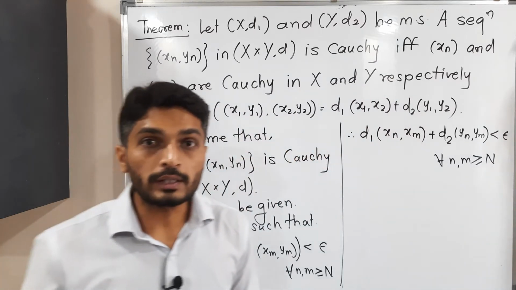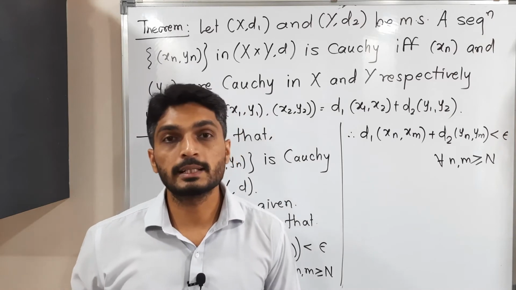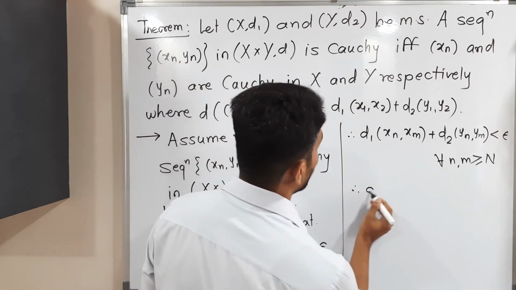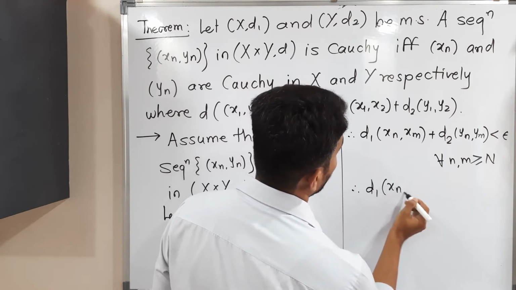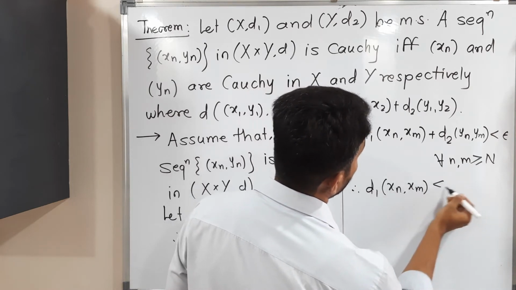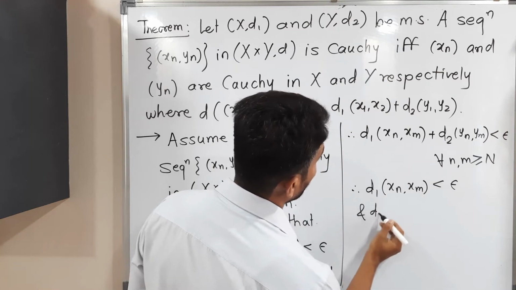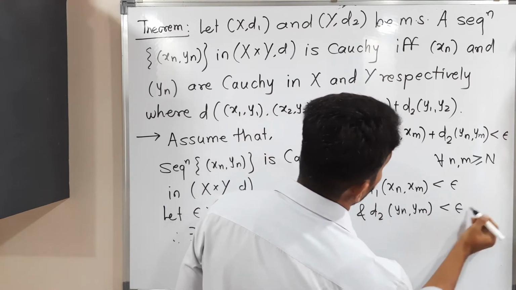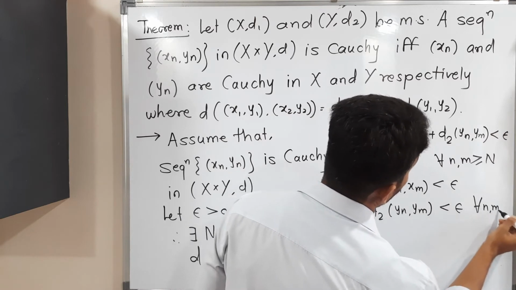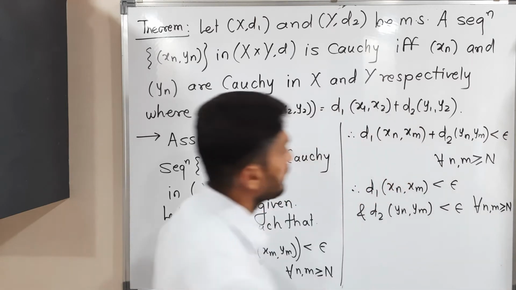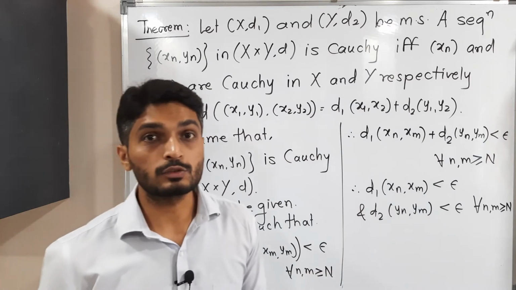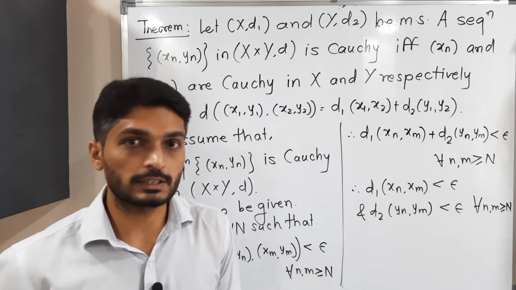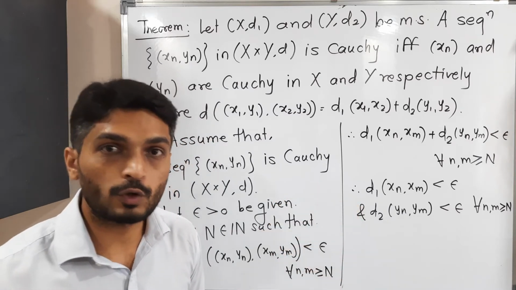We are adding two non-negative terms and their sum is less than epsilon. That means each term is less than epsilon. So therefore, d1 of xn xm is less than epsilon and d2 of yn ym is less than epsilon for all n, m greater than or equal to capital N. Therefore, the sequence xn is Cauchy in the metric space (X, d1) and the sequence yn is Cauchy in the metric space (Y, d2). These are simply the definitions of Cauchy sequence.